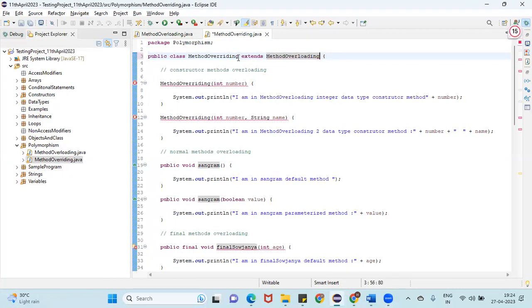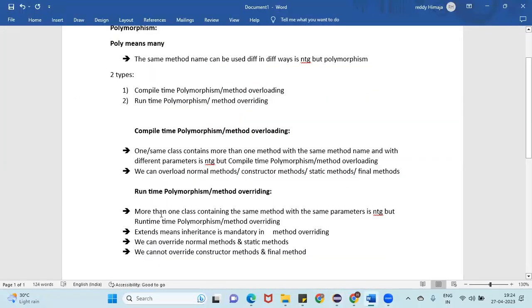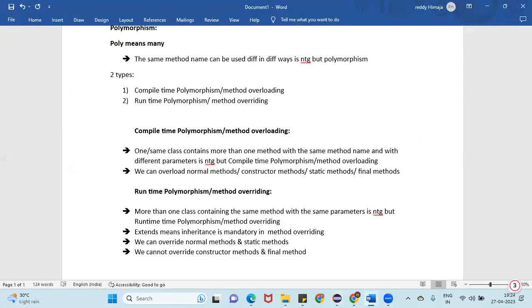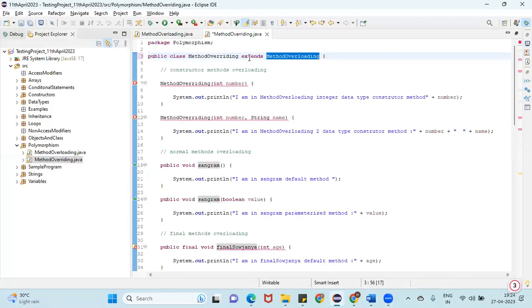This is my child class and this is my parent class. The extends keyword is mandatory in method overriding, right?